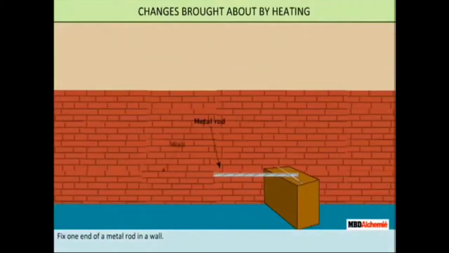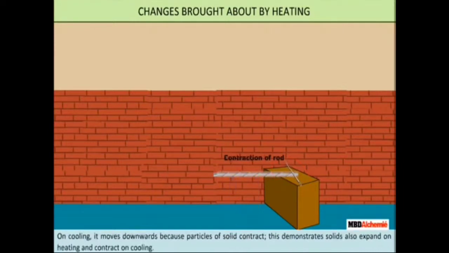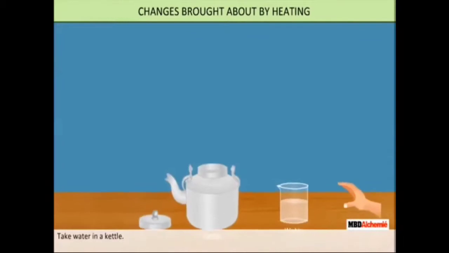Now, change brought about by heating. Place a wooden block under that end. Put a needle between the metal rod and the wooden block. Stick a pointer on the needle as shown in the animation. On heating the metal rod, you can see what happens. Yes, because of the heat, the solid expands. On cooling it moves downwards because the particles of the solid contract. This demonstrates that solids also expand on heating and contract on cooling. This can be reversed.